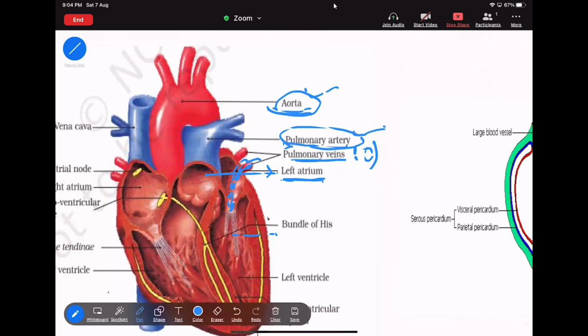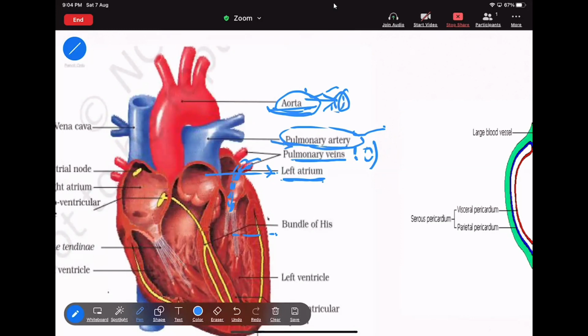And I already said that the pulmonary artery supplies what? Deoxygenated blood. And it is quite opposite to the aorta. That means the aorta has oxygenated blood. This aorta and this pulmonary artery are opposite for oxygenated and deoxygenated blood. Aorta has oxygenated blood. Now this pulmonary artery has what?